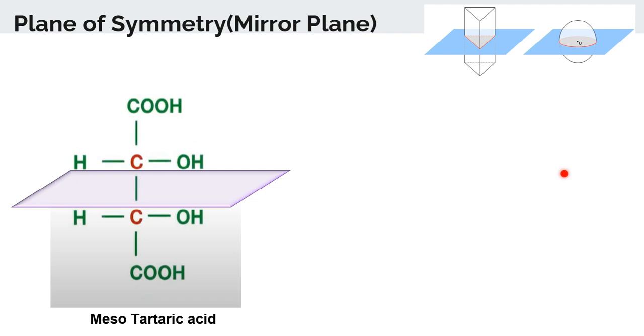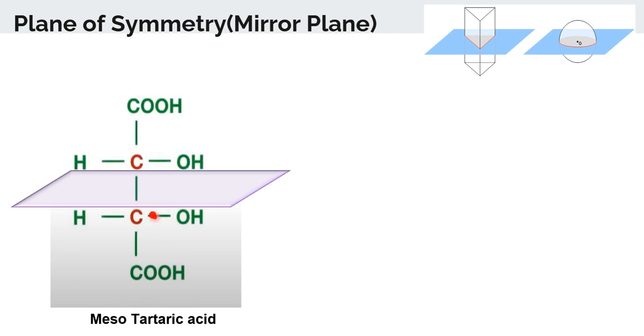Symmetrical, yes, because the upper side and the lower side, it's like, imagine this is a mirror. So the upper side is exactly same as the lower side. Yes or no? Right? So when you cut, imagine you are cutting this with a mirror plane.